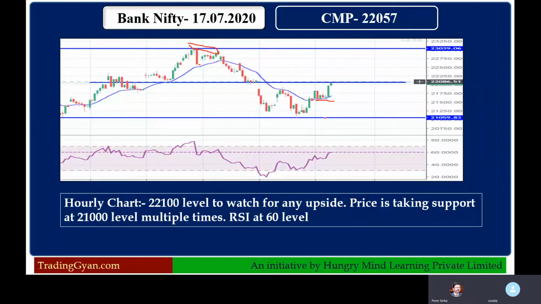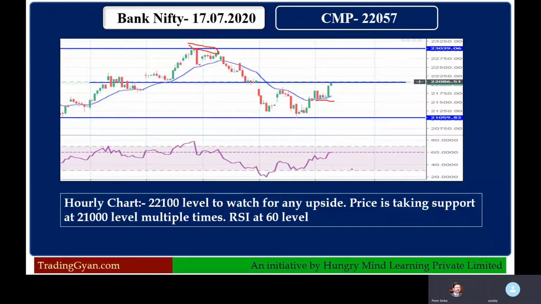Any support or resistance can be broken, so you have to see where the market goes. If there is any big news, positive or negative, that will drive the market next week. So just keep these two levels in mind, 21,000 and 23,000.